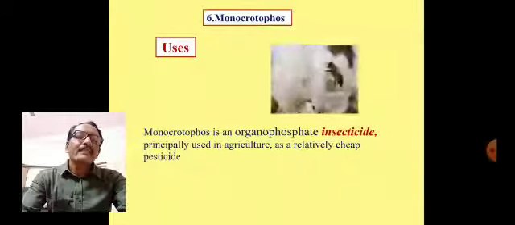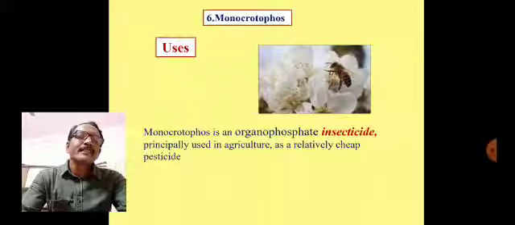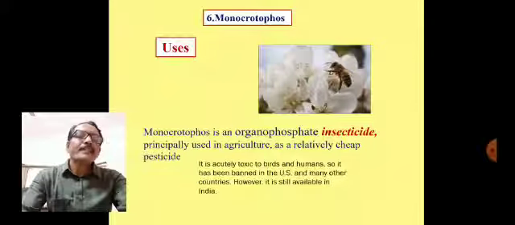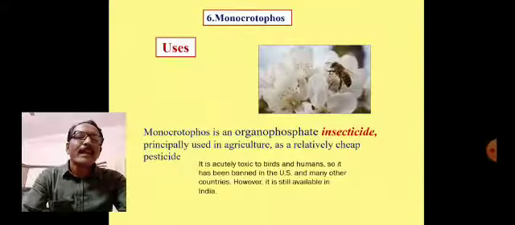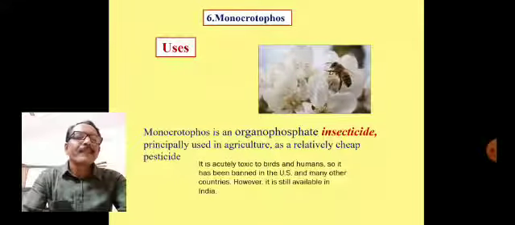Monocrotophos is an organophosphate insecticide, we use it as an agricultural pesticide, that is monocrotophos. It is acutely toxic to birds and humans, so it has been banned in the US and many other countries. However, it is still available in India.